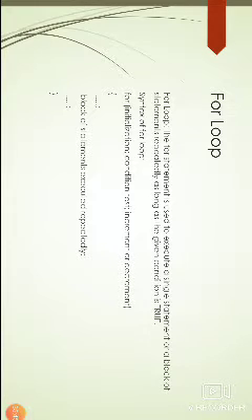Now I write the condition test. Again the end of the line, that is a semicolon. Next I have to increment or decrement the value, bracket close, and open curly braces. Now we use local declarations or initialization. Now a block of statements is executed repeatedly. Okay, close the curly braces.